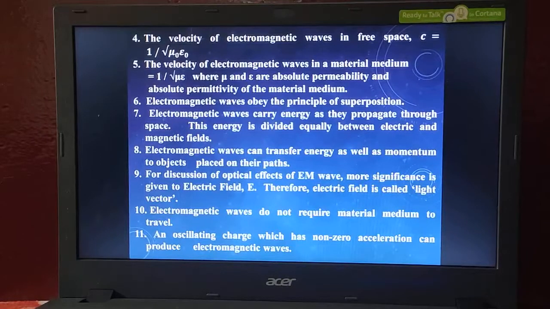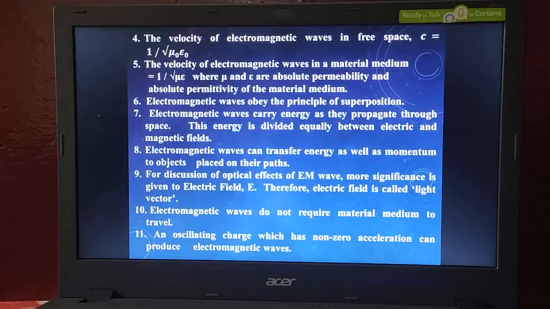Okay. Electromagnetic waves obey the principle of superposition. What is the meaning of the principle of superposition? One wave is combining with another, that is superposition. One comes with another, and that is called superposition. We can see that in the interference properties of light. We are going to see the superposition principle in our interference concept of light.